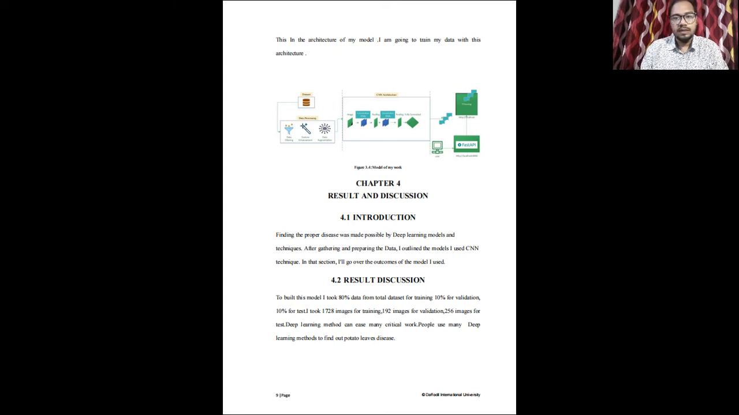Chapter 4, Result and Discussion. Introduction. Finding the proper diseases was made possible by the deep learning model and technology. After gathering and preparing the data, I outlined the model. I used CNN techniques. Result discussion. To build this model, I took 80% data for training, 10% for validation, and 10% for test. In total, I used 152 data to build this model.